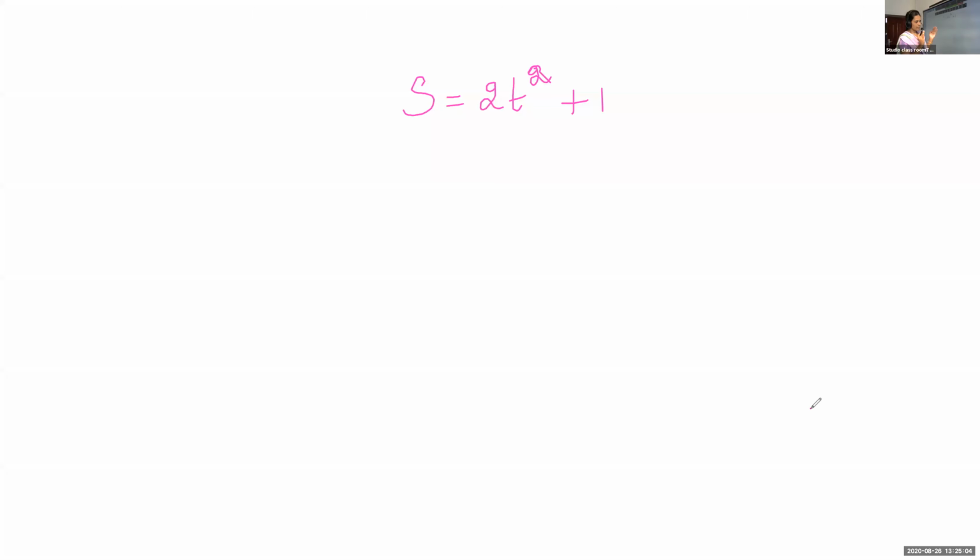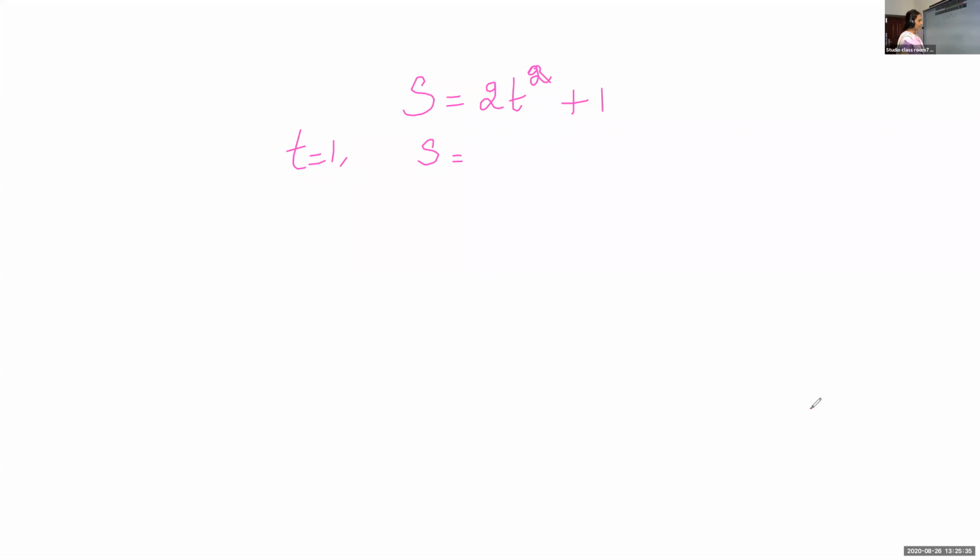Now listen children. Here, S is a function which depends on t. Suppose I put t is equal to 1, when time is 1, what is the value of S?